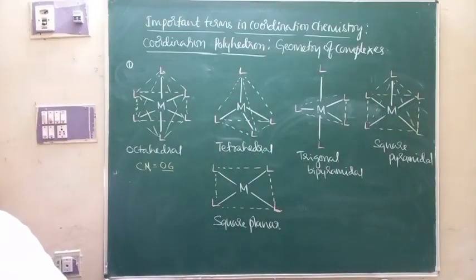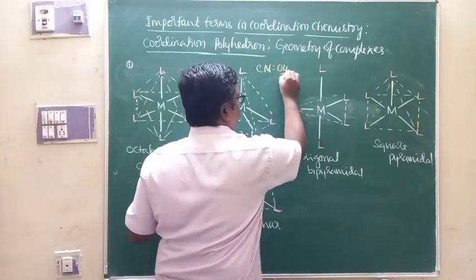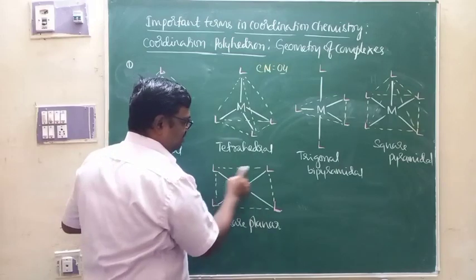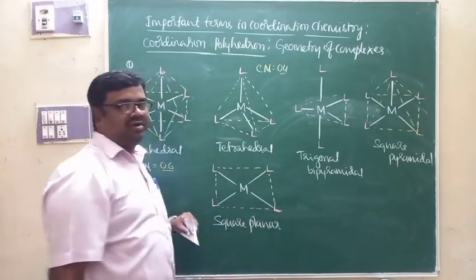For the coordination number 4, we have one more possible geometry, and that is square planar geometry. All the ligands are present in one plane there. This is what we call square planar.